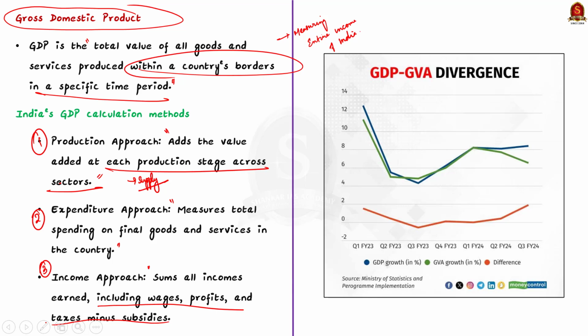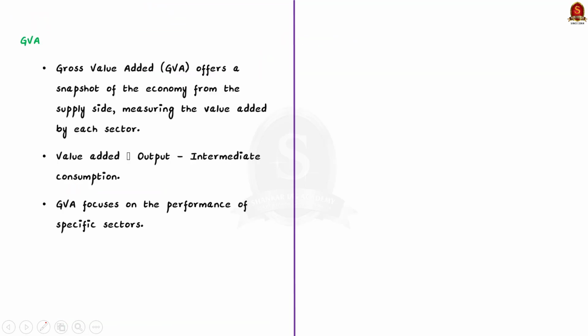Okay, with this, let us see the second concept called gross value added. See, GVA gives a picture of the economy from the supply side. It measures the value added by each sector like agri, industry, and services to the economy. So what is value added? See, value added is the difference between the output and the intermediate consumption. That is, inputs like raw material and services used to produce the output.